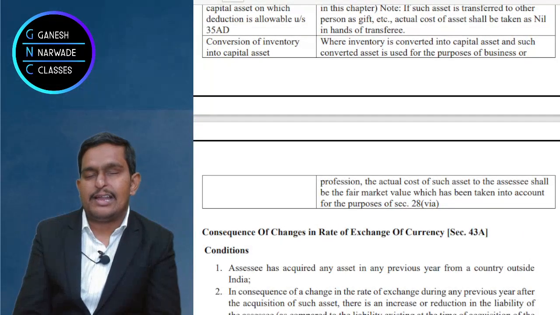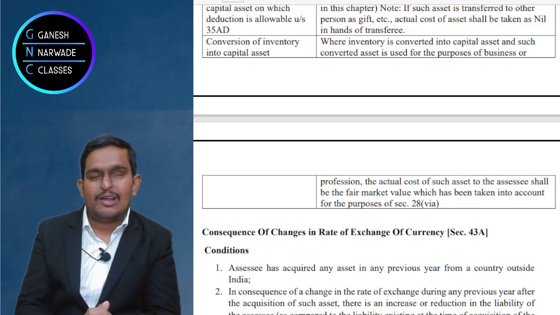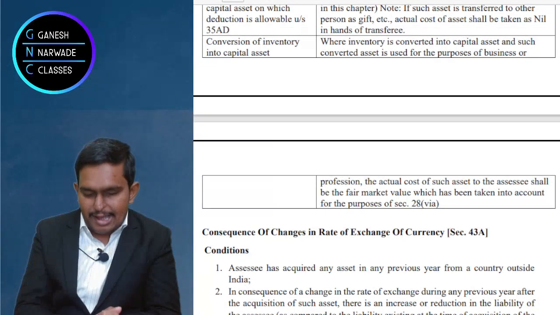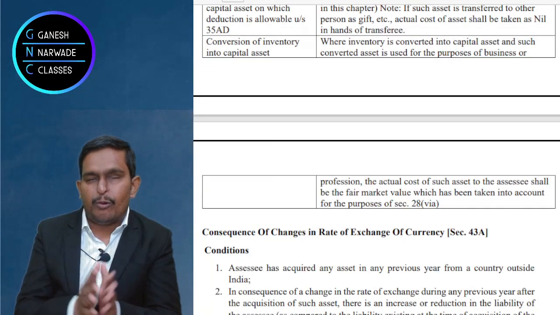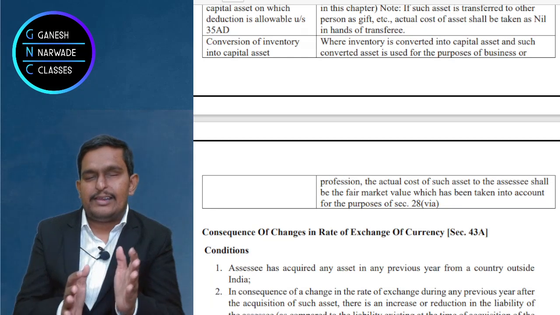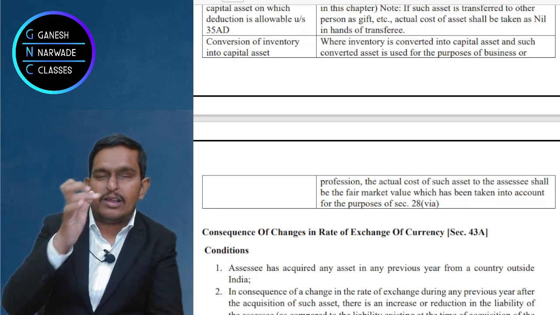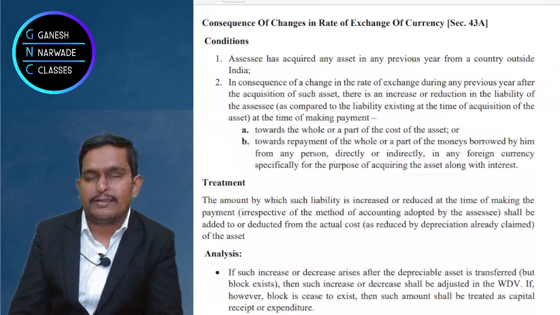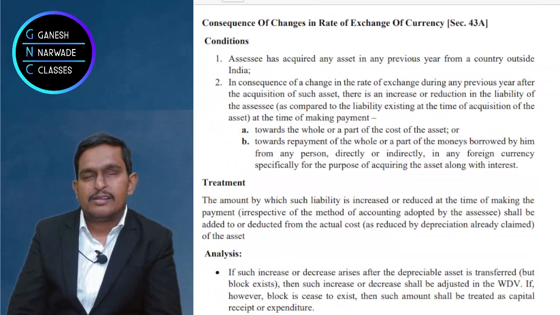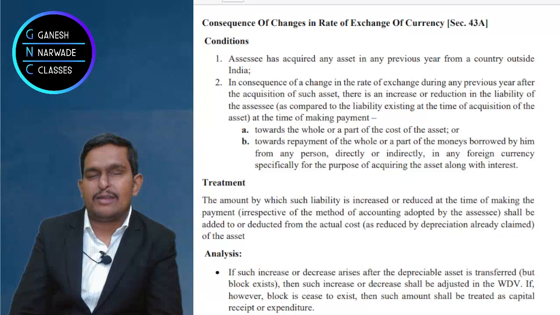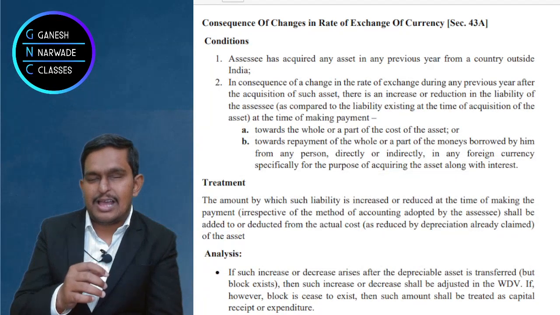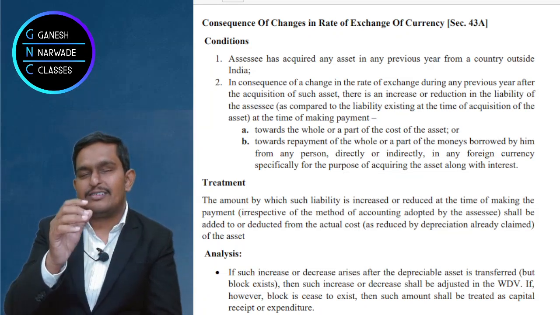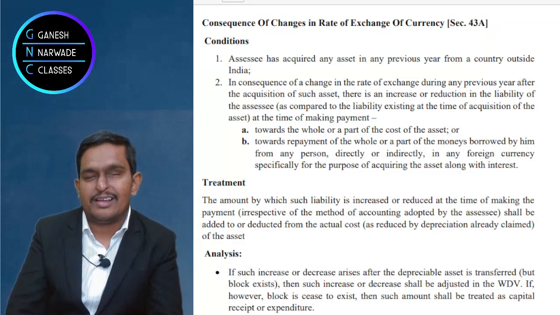Now we'll understand some interesting topics. In just 10 minutes I feel we'll be winding up this depreciation part. Suppose you purchased an asset from a foreign country, because a lot of technology items are purchased from abroad. Suppose we purchase from Russia.